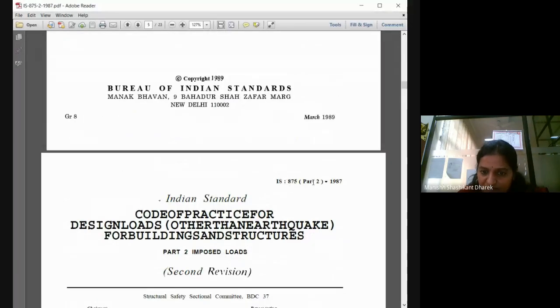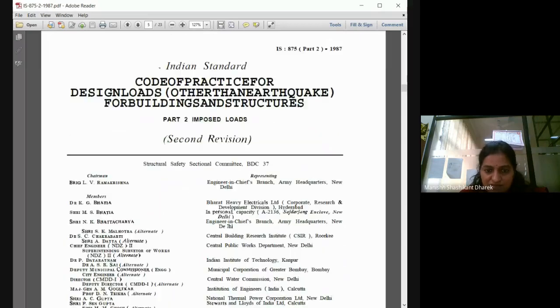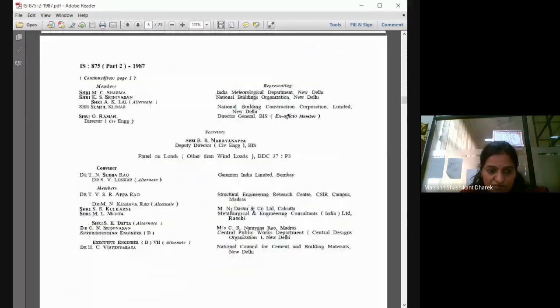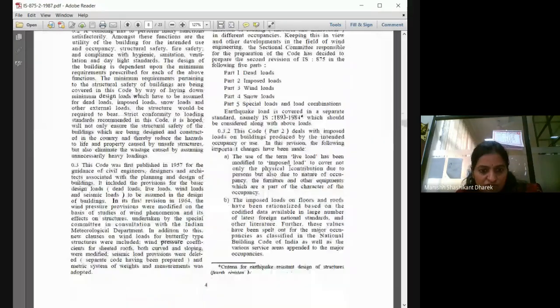IS 875 part 2. It says code of practice for design load other than earthquake load, for buildings and structures. Now, if you look at this, terminologies and imposed load on floors due to use of occupancies. Page number 5. Terminologies, you go through it.